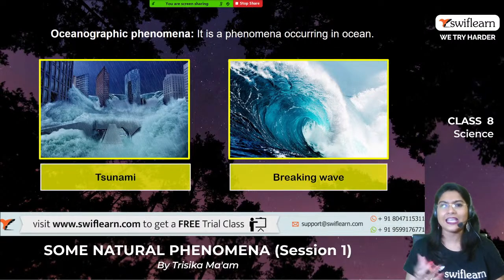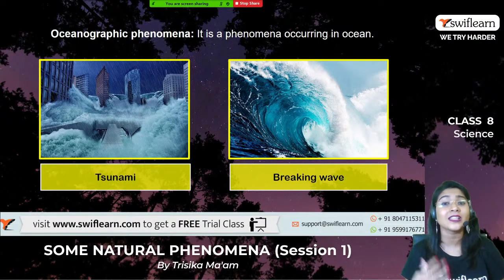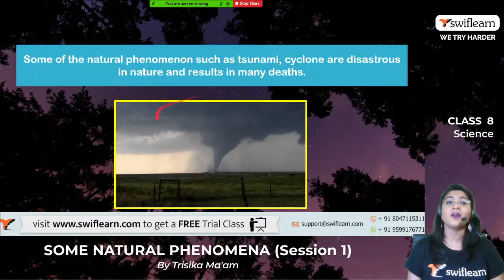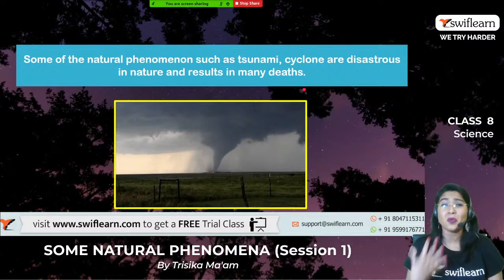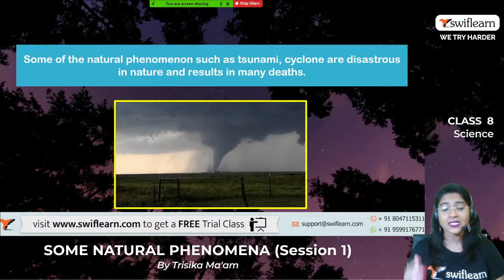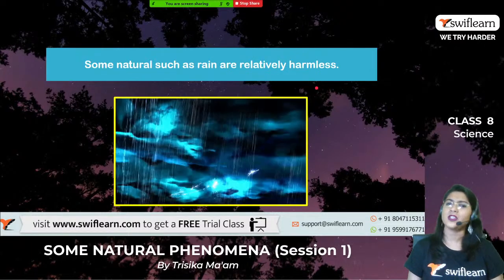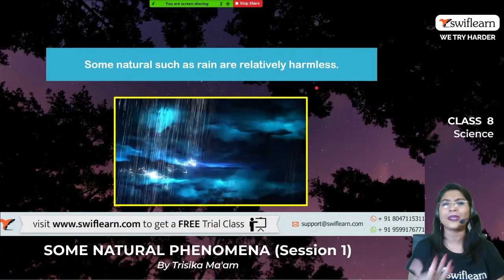So I guess you have already got an idea what natural phenomena are, as well as the different types of natural phenomena, right? Yes. Some natural phenomena like the tsunami and cyclone are very dangerous and disastrous in nature, and they result in many deaths. But some of them are not that dangerous, like a light thunderstorm or rain.